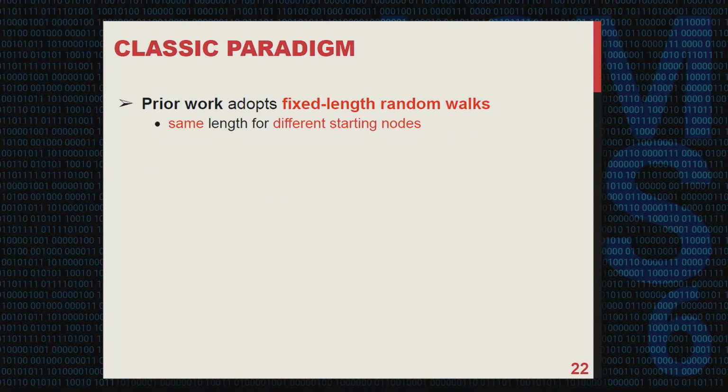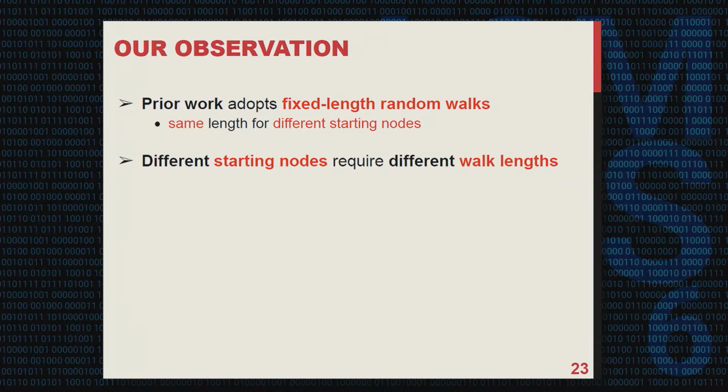Before we address this problem, we will first take more insights into the classic paradigm of random walks. We know that prior work adopts fixed-length random walks in security mechanisms. That is, the random walk length for every starting node is identical. However, our observation is that different starting nodes may actually have different requirements for the random walk length.